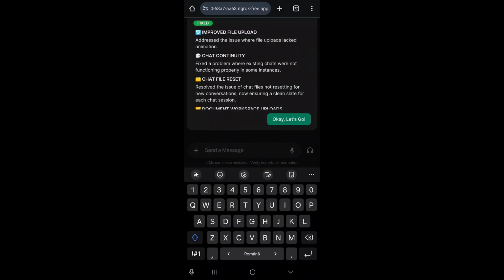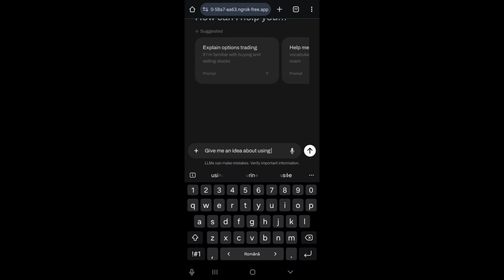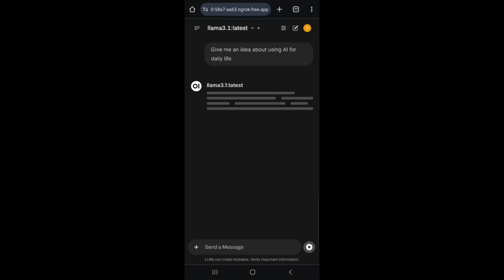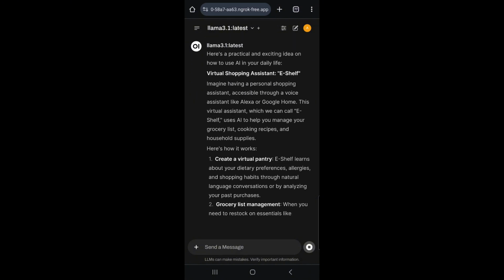Now for the magic moment. Accessing our AI from a phone. Open the forwarding URL on your mobile browser, log in, and you're ready to roll. Let's test it out by asking it to give me an idea about using AI for daily life. And here we go, a few examples of AI use cases. Isn't that cool? All this, running on my local machine, accessible from anywhere.